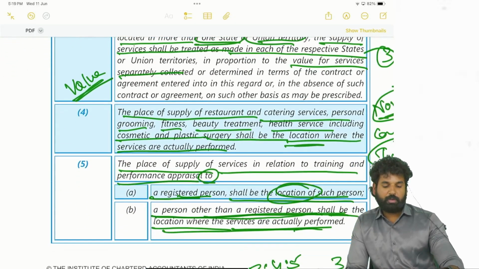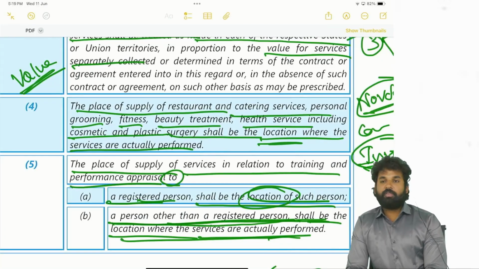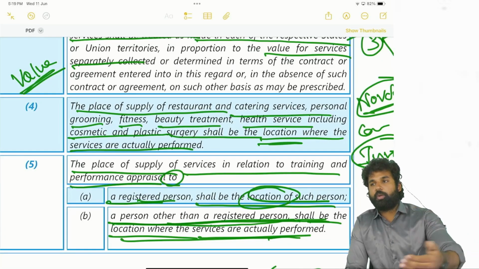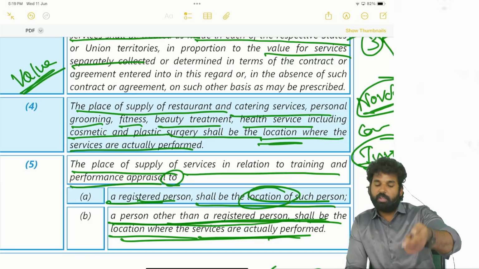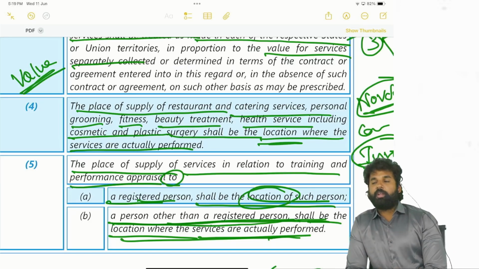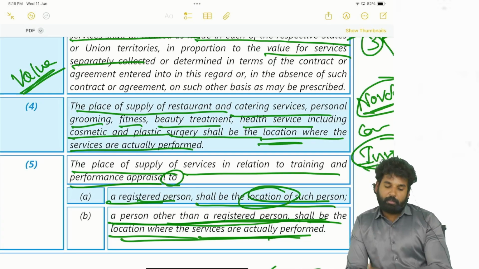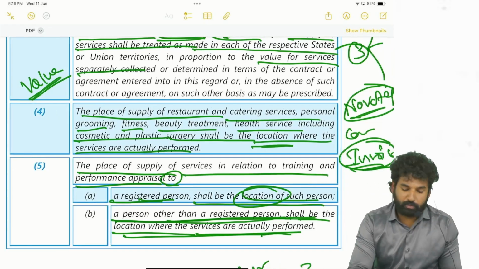Next, place of supply of services in relation to training and performance appraisal services. If it is provided to a registered person, like software training provided to a company's employees, the place of supply will be the location of the registered person. If it is provided to an unregistered person, like a student joining a software course, which is also a performance appraisal service, then it is the location where the services are actually performed.